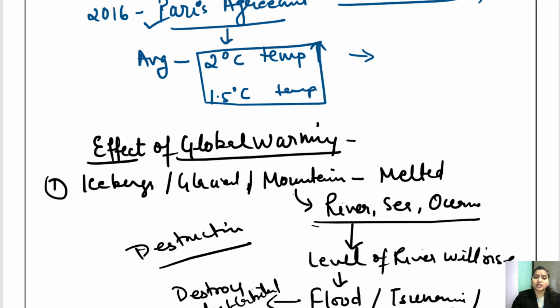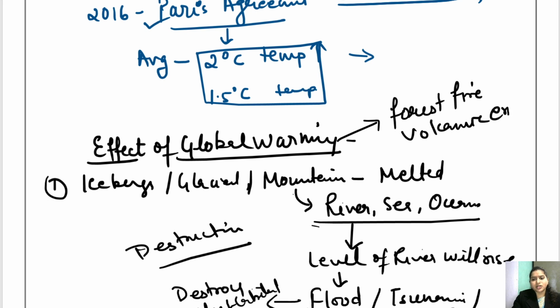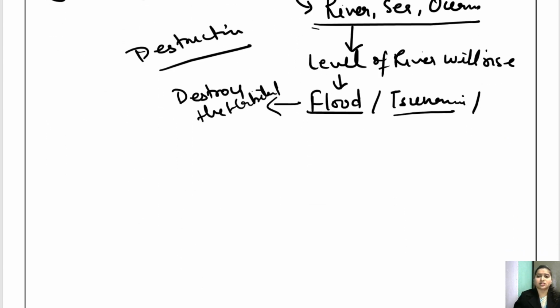All right. Now this global warming may also cause a forest fire. It may also cause a volcanic eruption. Because of the increase in temperature, all these things can occur naturally. Getting it? So because of this global warming, there can be destruction all over the world. Okay, so this is a major concern. And why this global warming is occurring is just because of these greenhouse gases which are increasing drastically.